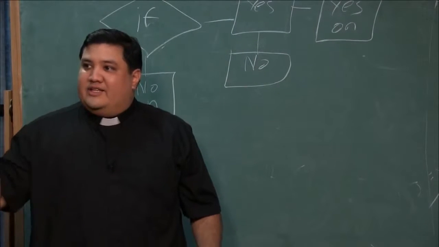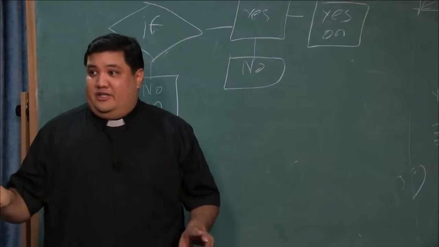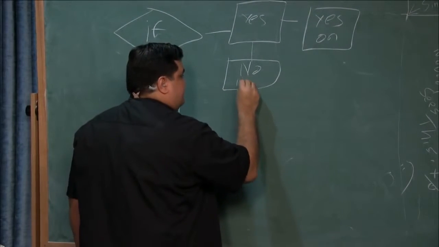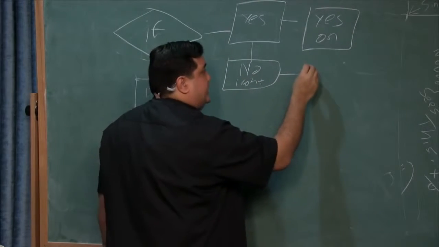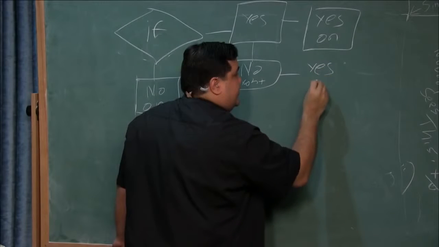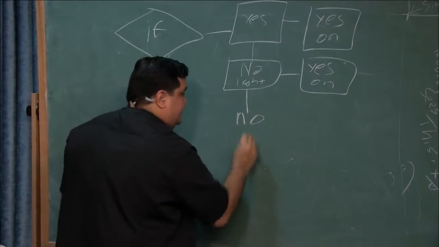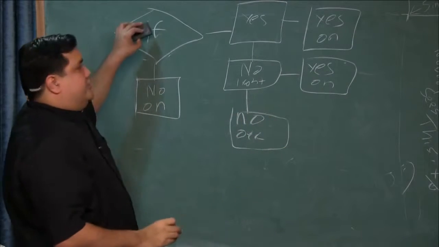But if not, then I need to ask the next thing, which is the camera itself. The camera is going to say, do you see anything? Is it light or is it dark? If there's light, leave it on, because she's still doing something even though it's late at night. If there is no light, then I turn it off.